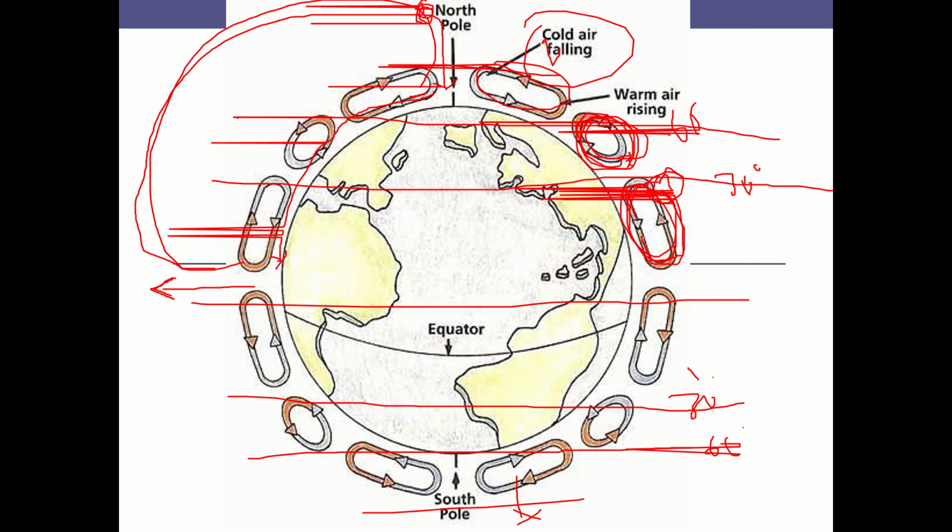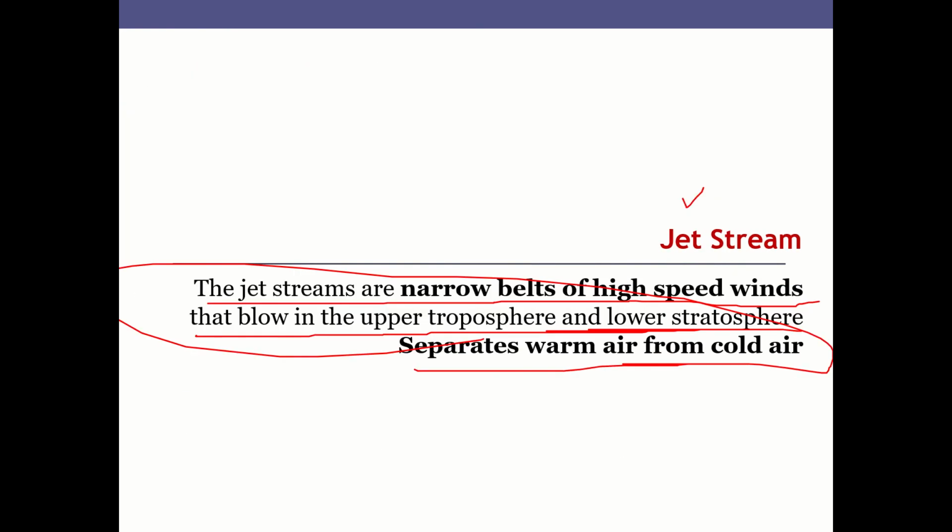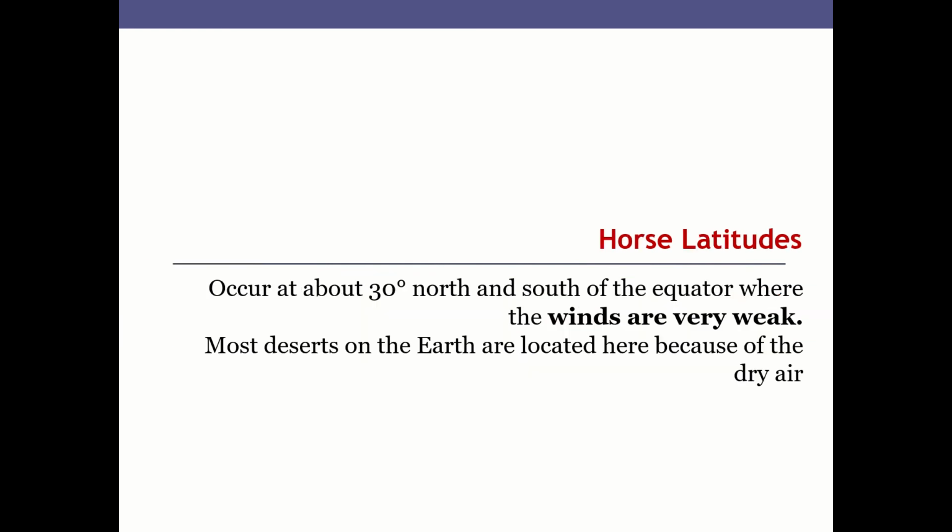Because of this difference, there is a kind of wind that blows in between. Those are called the jet streams. That is also another phenomenon that affects the Earth's surface.